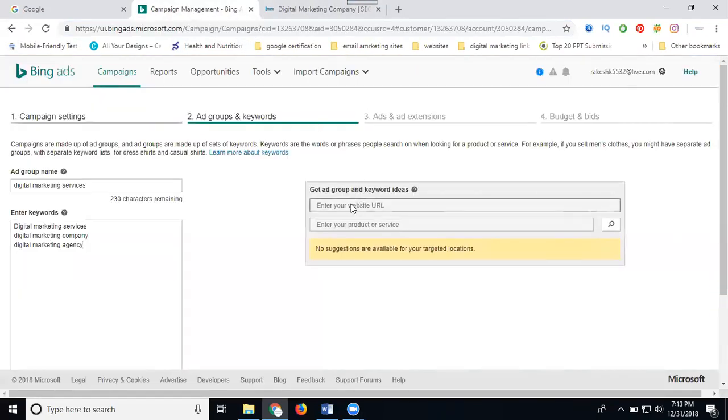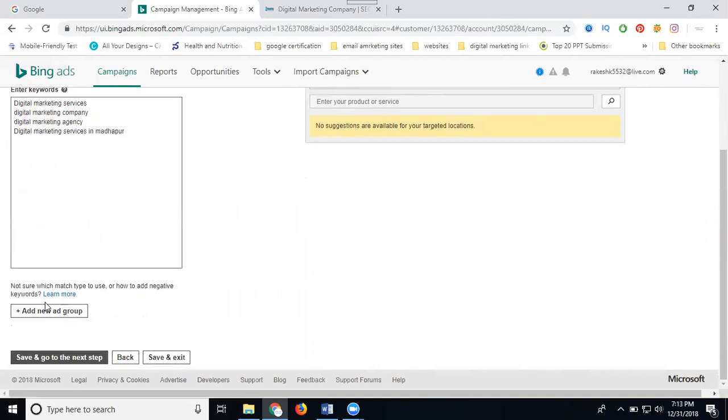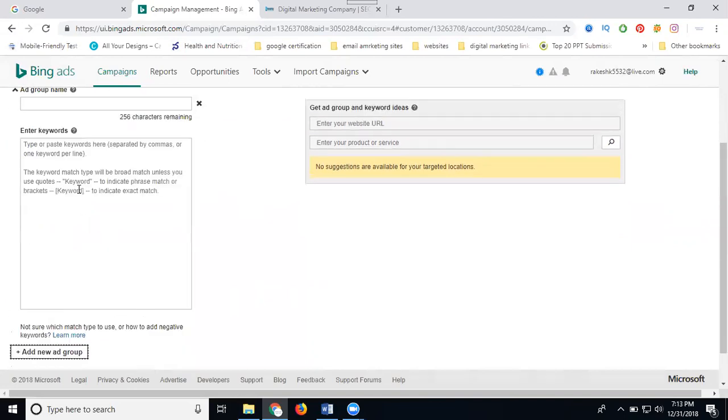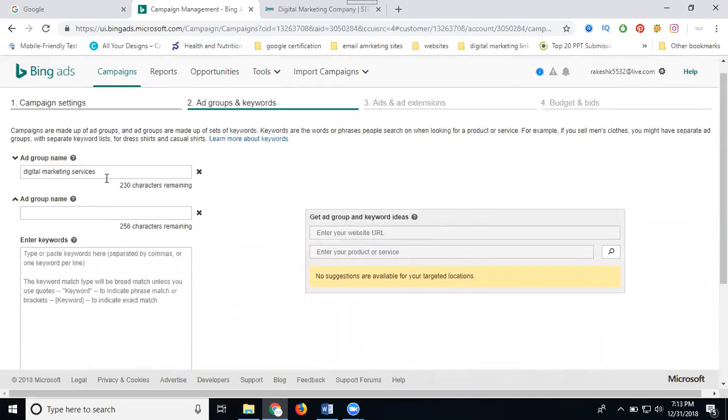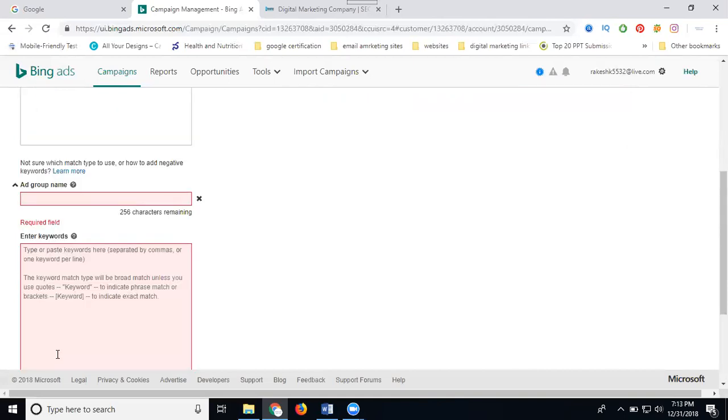Write down whatever you need here, so click for ad group and add the keywords of your wish. Ad group. So done. Next one. Save and go to the next step.